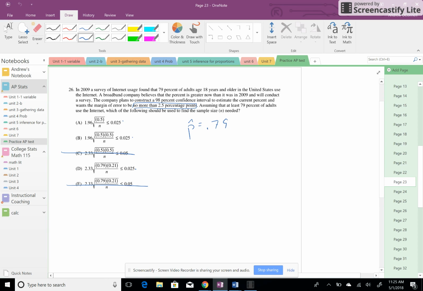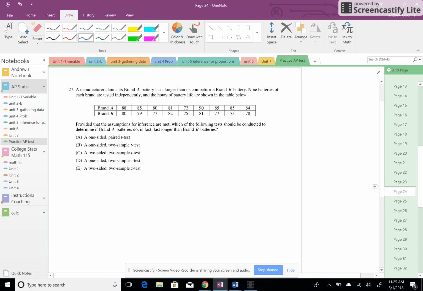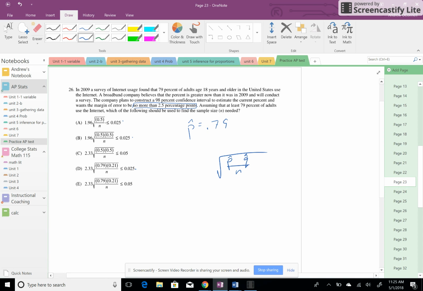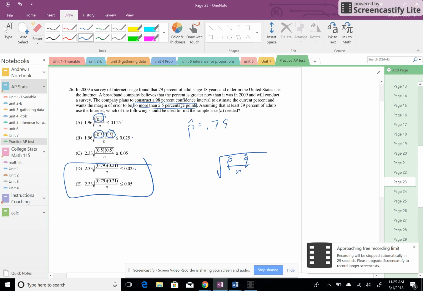But we should be using p-hat, q-hat over n. We have a p-hat, so there's no reason to be using 0.5. Remember, 0.5 is if we don't know a p-hat. Worst case scenario, use 0.5. But if we have a p-hat, then we should be using it.